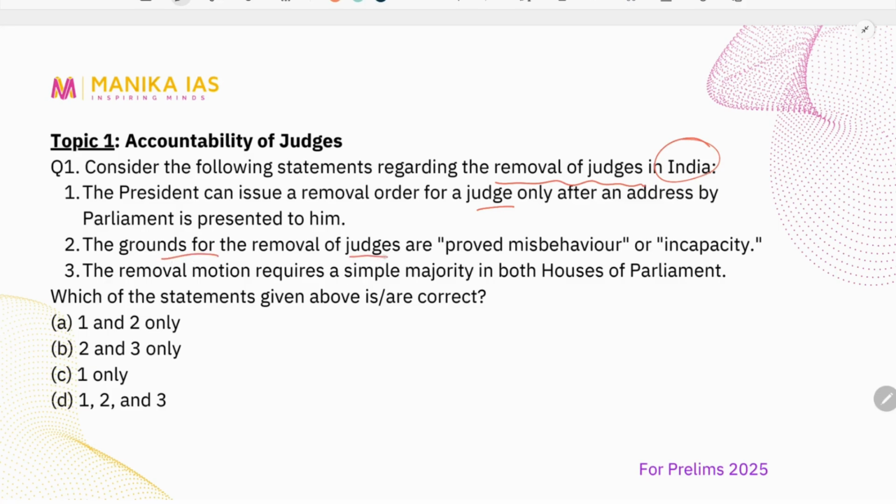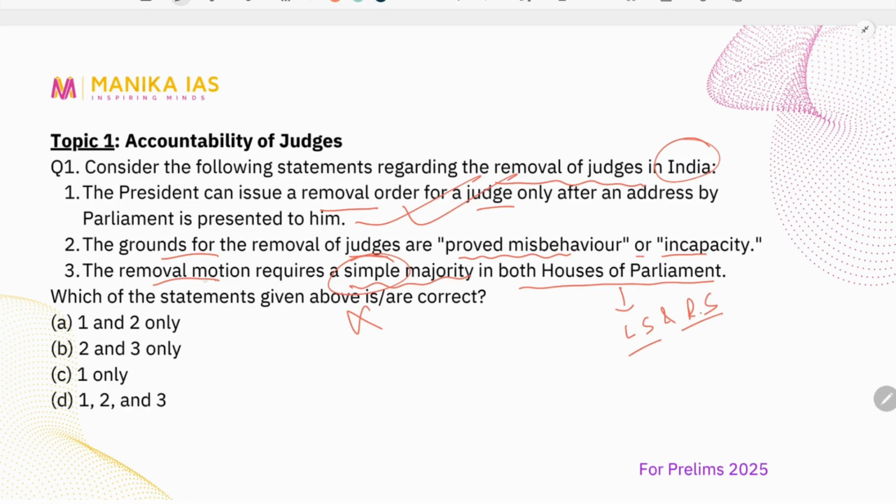The grounds for the removal of judges are proved misbehavior or incapacity. The third statement says the removal motion requires a simple majority in both houses of parliament, that is Lok Sabha and Rajya Sabha. So it is here not through simple majority. But the first statement, the president can issue a removal order for the judge only after an address by the parliament is presented to him.